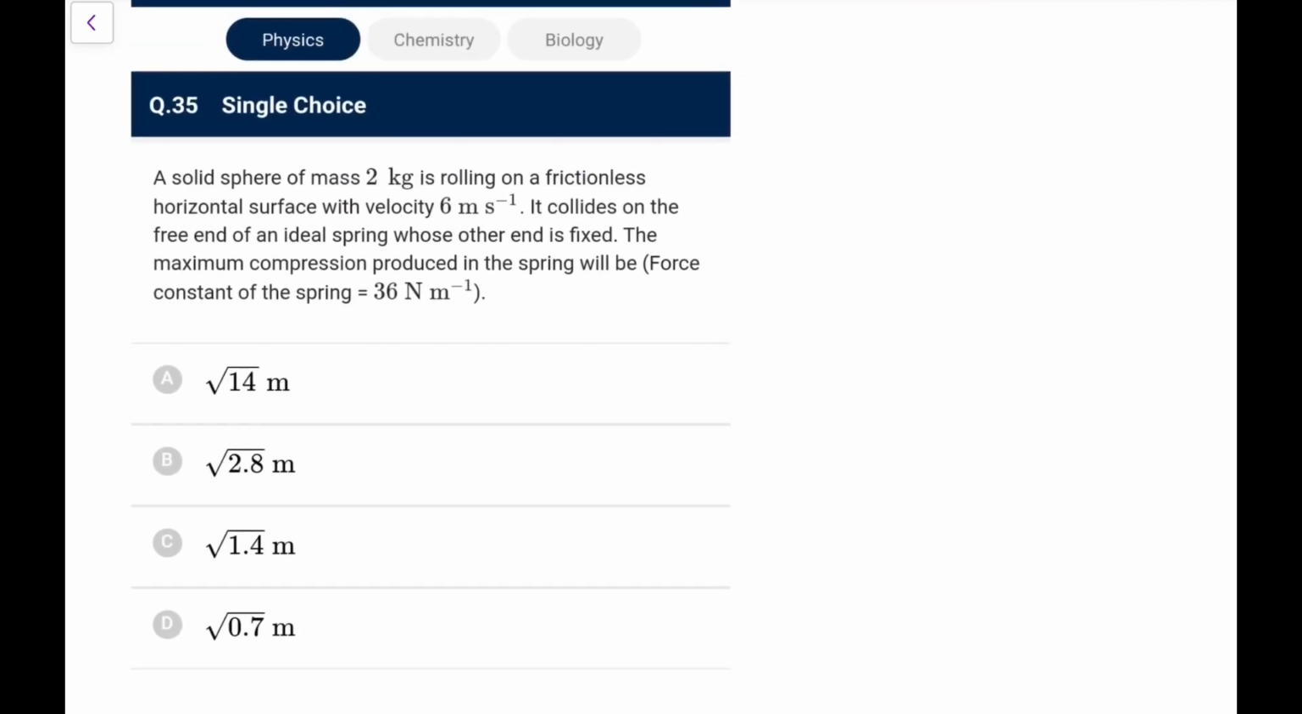A solid sphere of mass 2 kg is rolling on a frictionless horizontal surface with speed v, and collides with the free end of an ideal spring whose other end is fixed. Maximum compression produced in the spring will be? Because the surface is frictionless, it collides with the free end of the spring. We'll assume there will be now